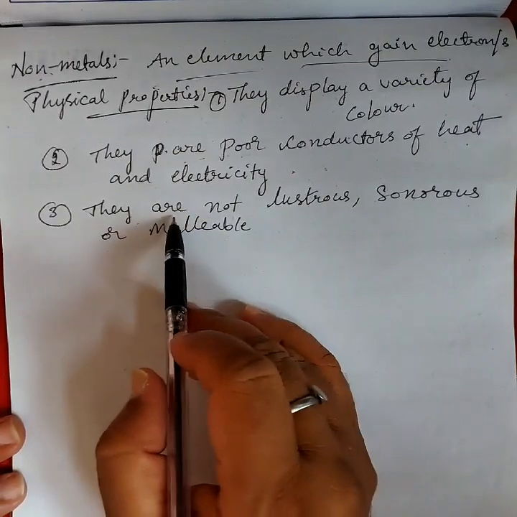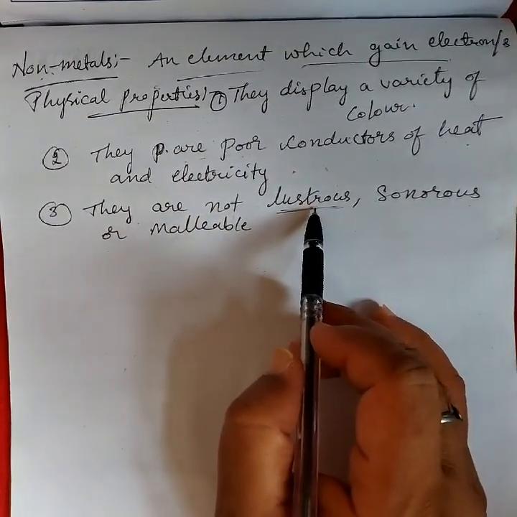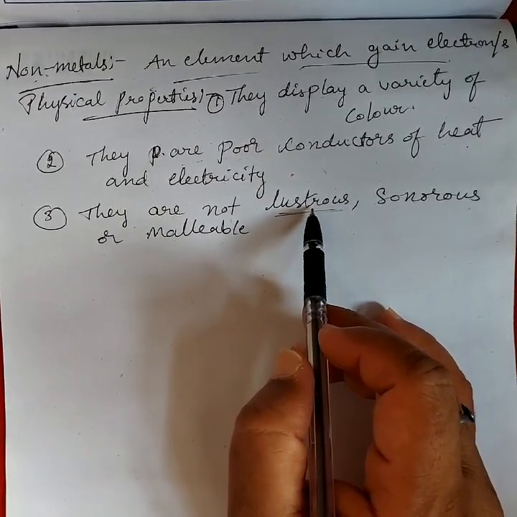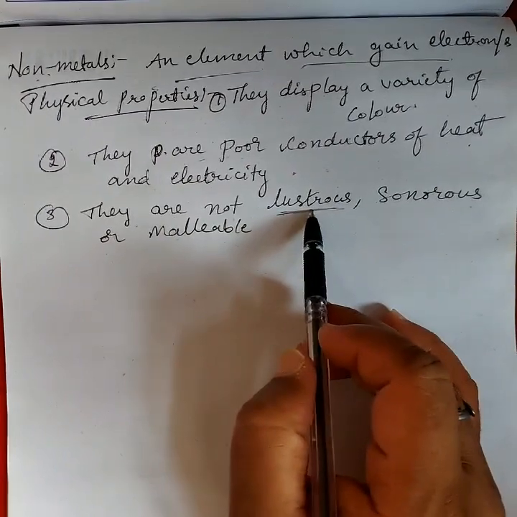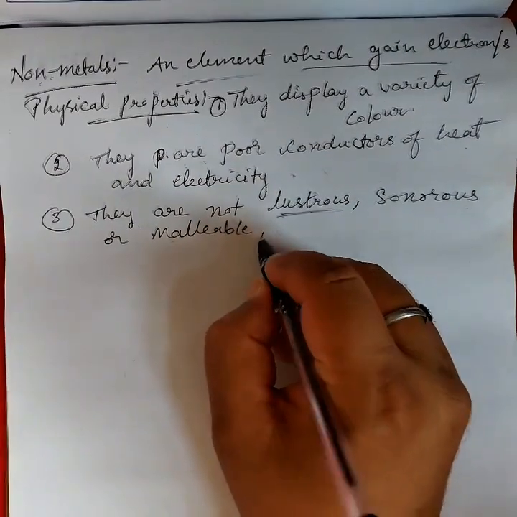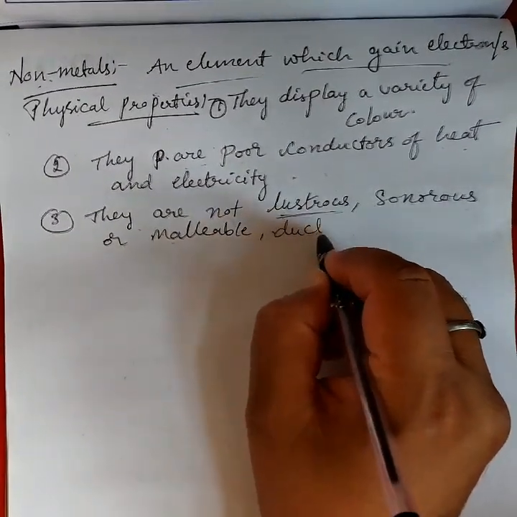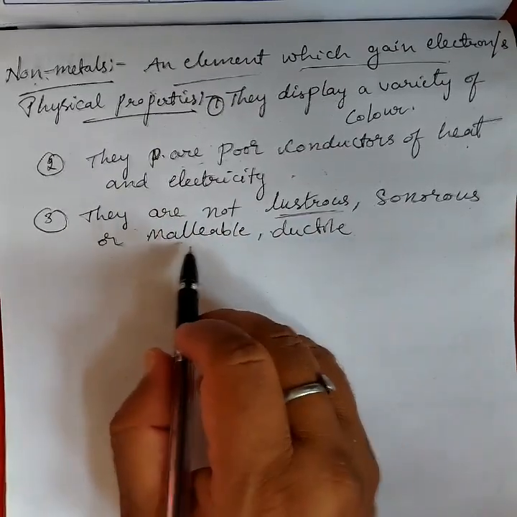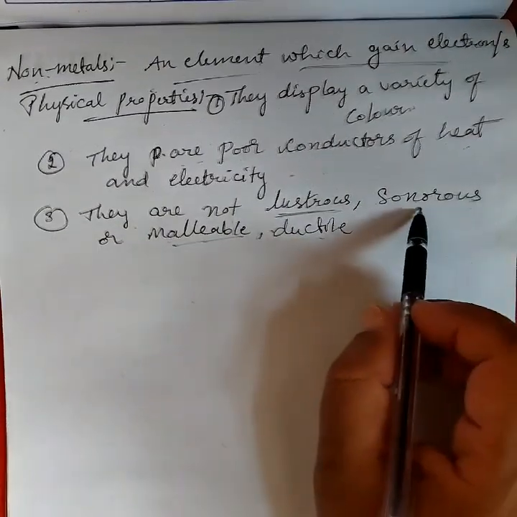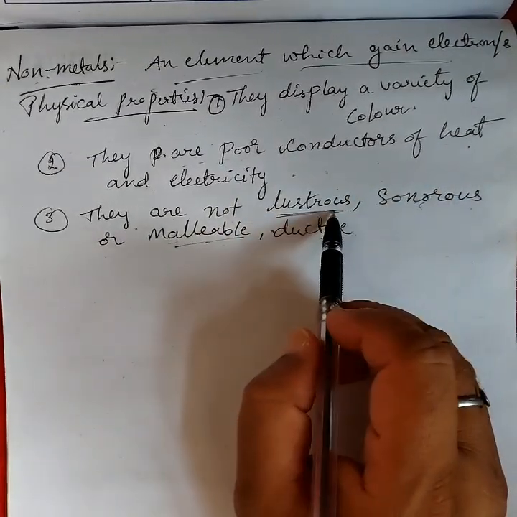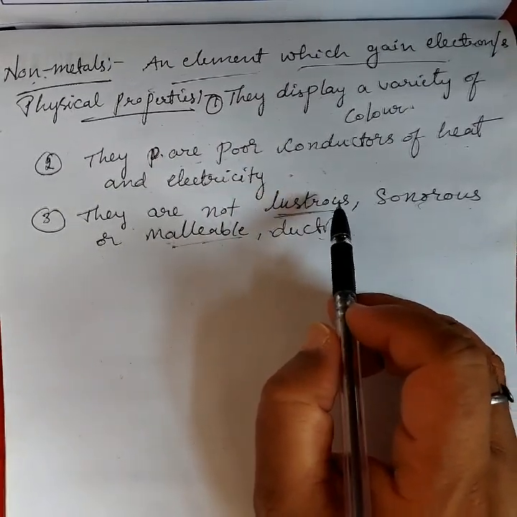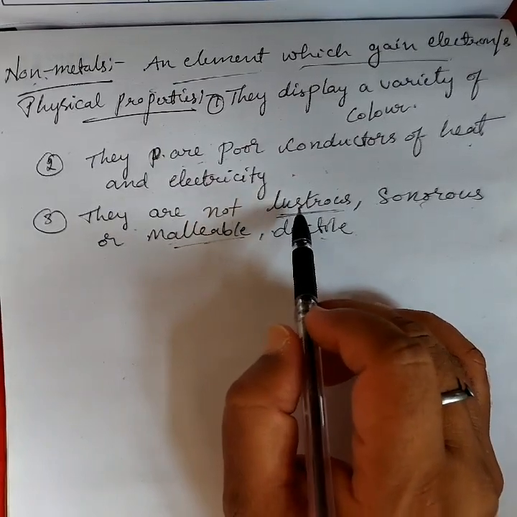They do not shine. The exceptions are iodine and diamond, a form of carbon, which are lustrous, and graphite also shows luster. They do not show sonorous, malleable or ductile properties. Malleable means thin sheets, which they do not form. Some exceptions are iodine, diamond and graphite, which are non-metals but show luster.